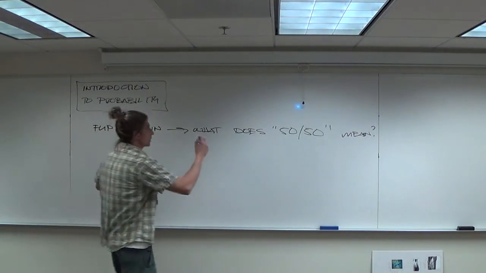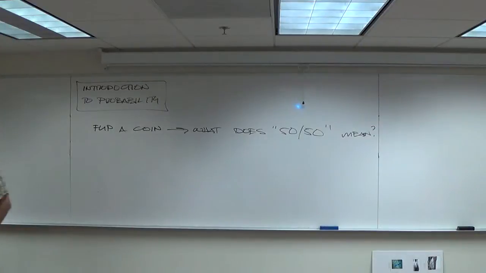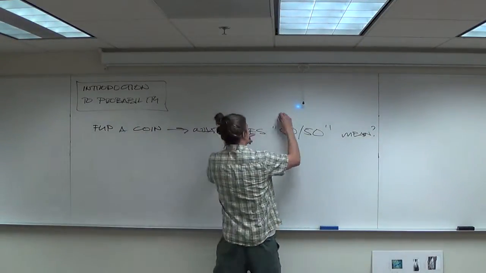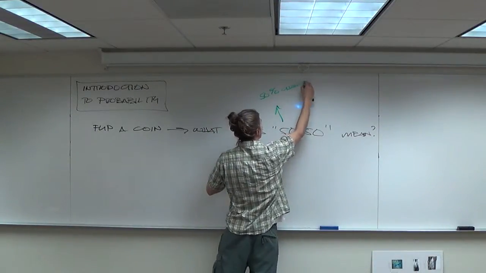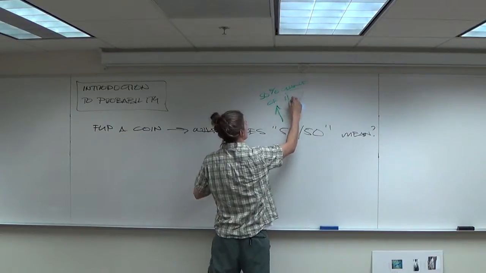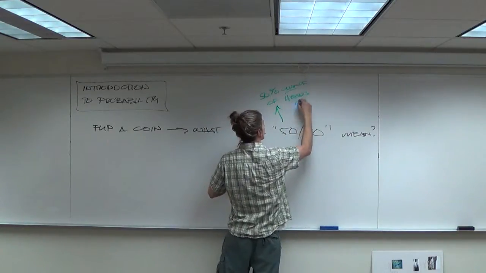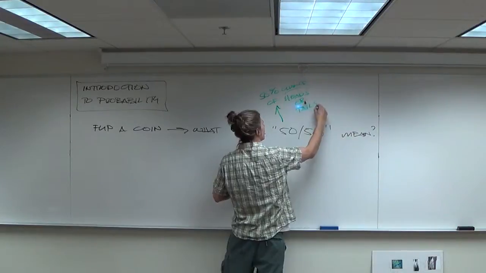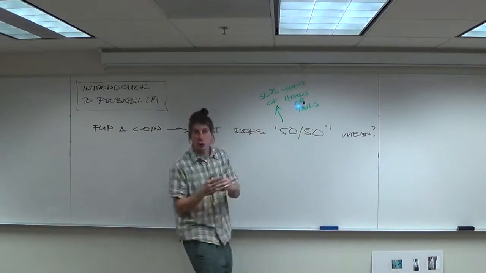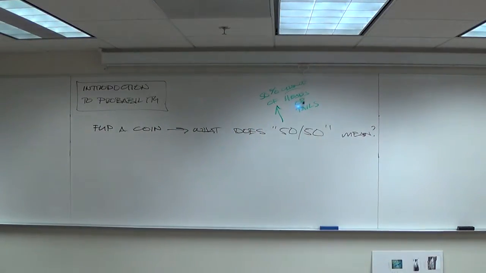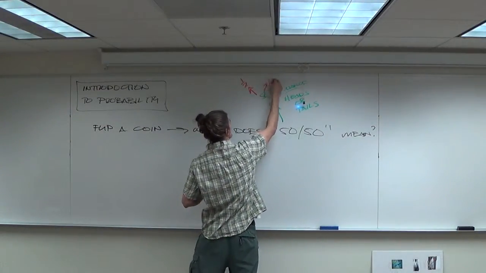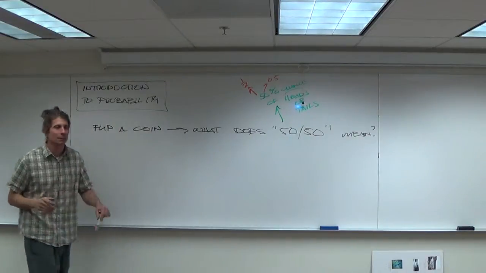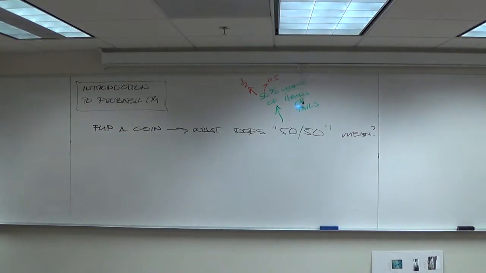So 50-50 means, depending on how you want to think about it, I heard one vote for: if you flip a coin, you've got a 50% chance of heads or tails. Another way of looking at 50% is also just 1 in 2, 1/2. That's 50% as a fraction, or 0.5 if you like decimals better.